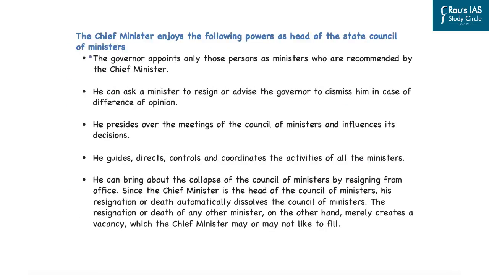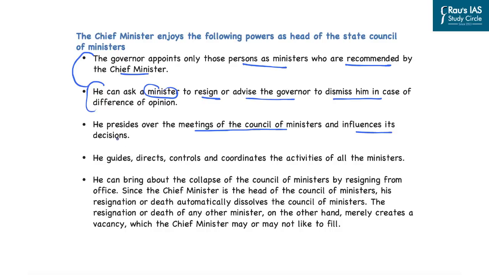Now, in this regard, the governor appoints only those persons as ministers who are recommended by the chief minister of the state. The chief minister can ask a minister to resign or advise the governor to dismiss him in case of difference of opinion. Further, the CM presides over the meeting of the council of ministers and influences its decisions.